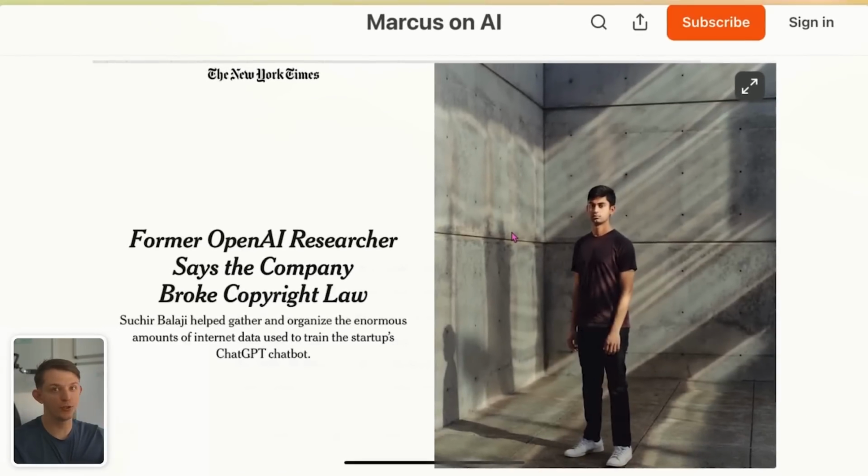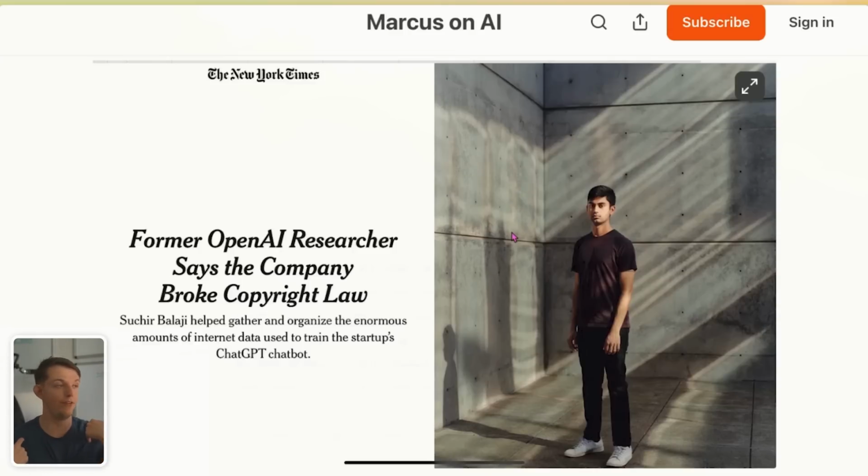And then we have this story, which I think is going to start coming up again a lot. This OpenAI researcher was basically publicly saying that the company broke copyright law, and he was about to go on a press circuit. He was about to talk to a bunch of different outlets about how specifically OpenAI was breaking copyright law. Then he committed suicide in his apartment. Many people were saying that it didn't actually look like a suicide.